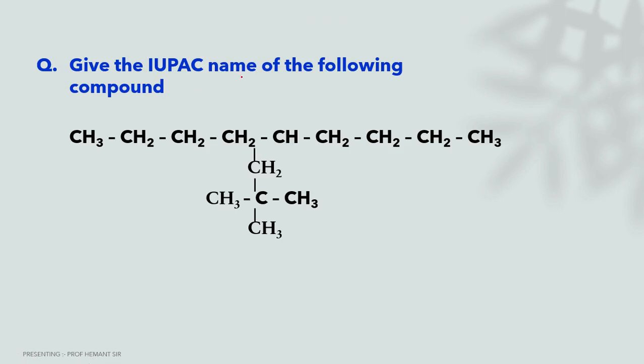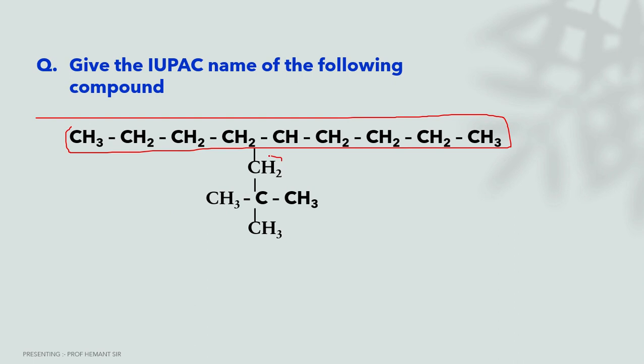This one. Give the IUPAC name of the following compound that you have to solve in your rough copy. In this structure, how many carbon atoms are in the longest chain? Which substituents are there? That you have to find with the help of the IUPAC rule.